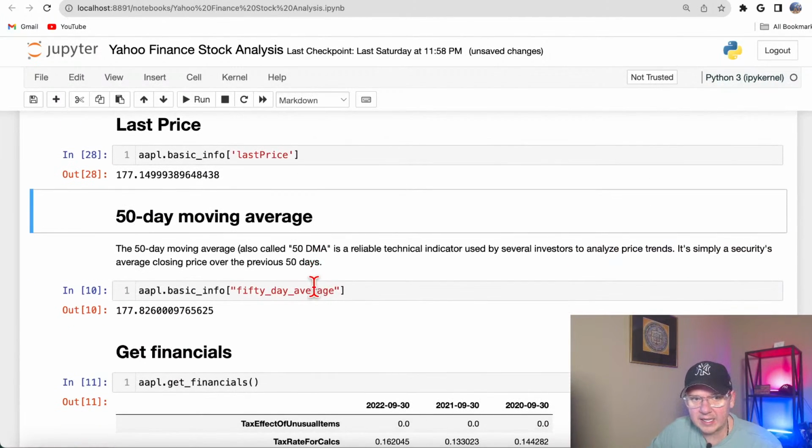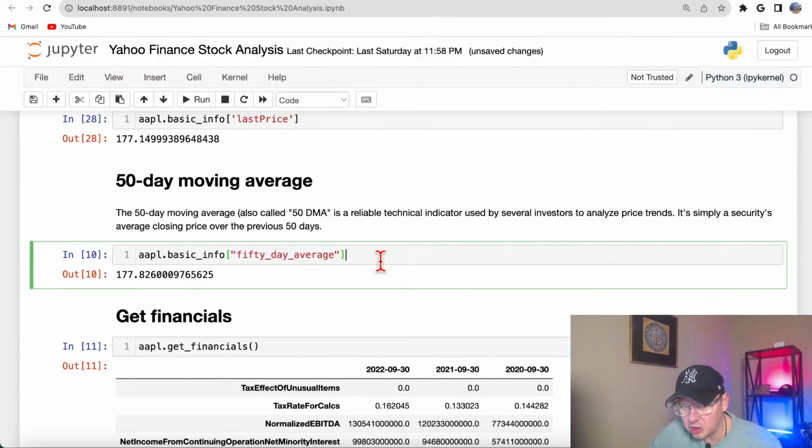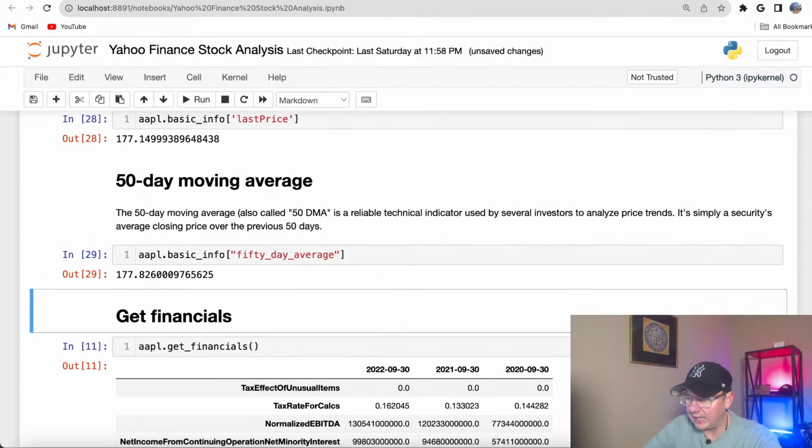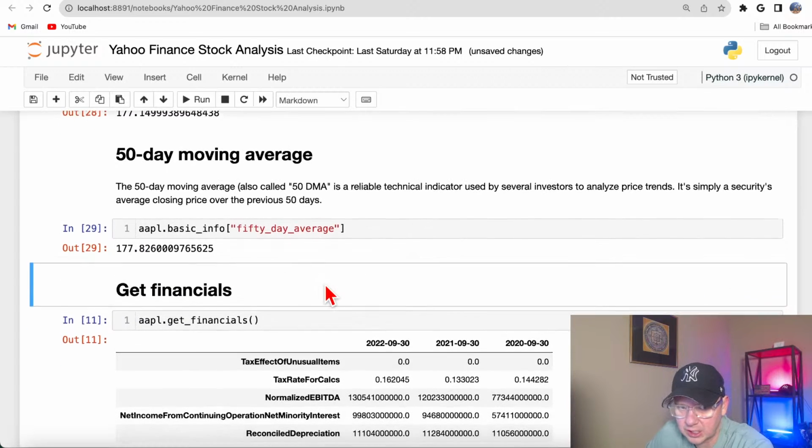Also here they got 50-day moving average. And if you're in finance, you know that that's a very important measurement when you do technical analysis, so you could get that information too. And then you could see how far stock price is from 50-day moving average, you see, like it's on the 50-day moving average. That's not a good thing.